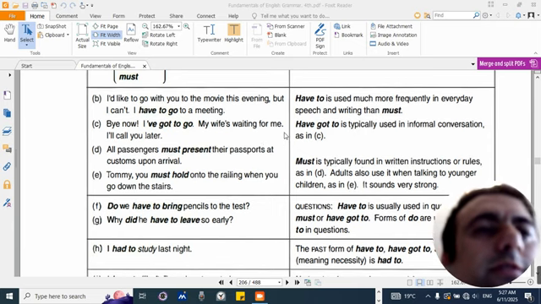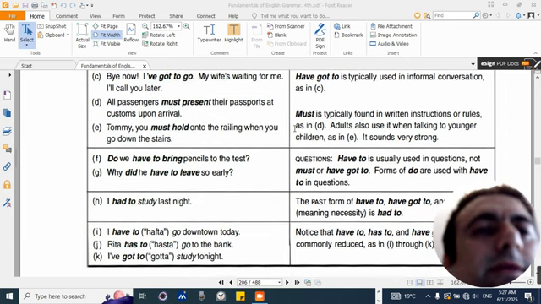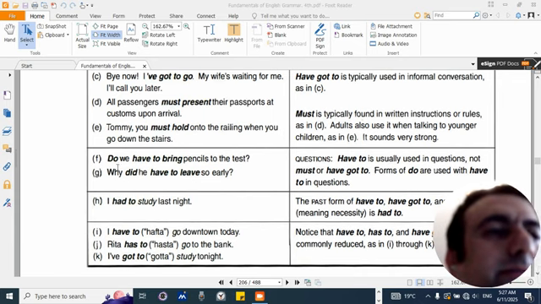Have to is used much more frequently in everyday speech and writing than must. Have got to is typically used in informal conversation, as in C. Must is typically found in written instructions or rules, as in D. Adults also use it when talking to younger children, as in E. It sounds very strong.